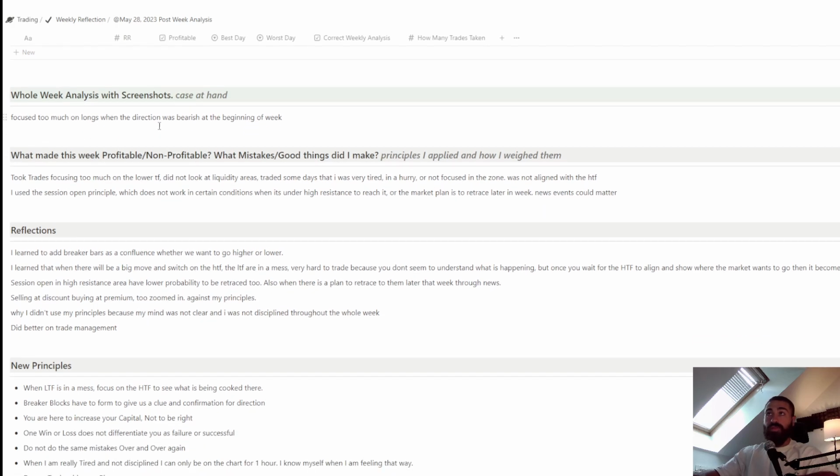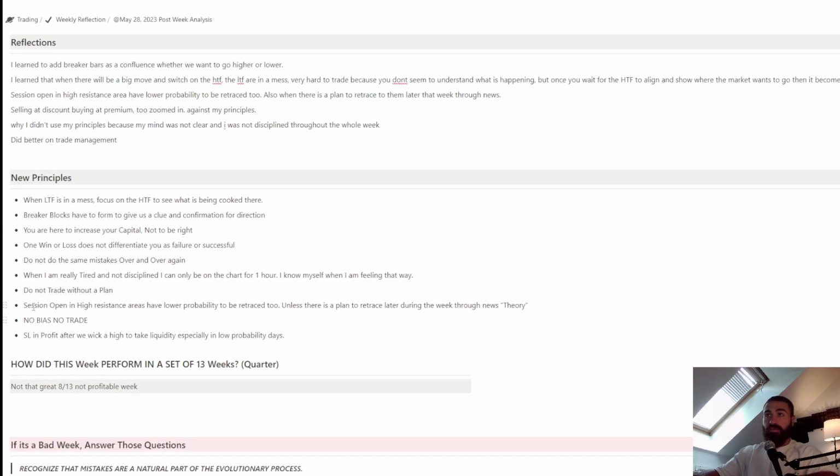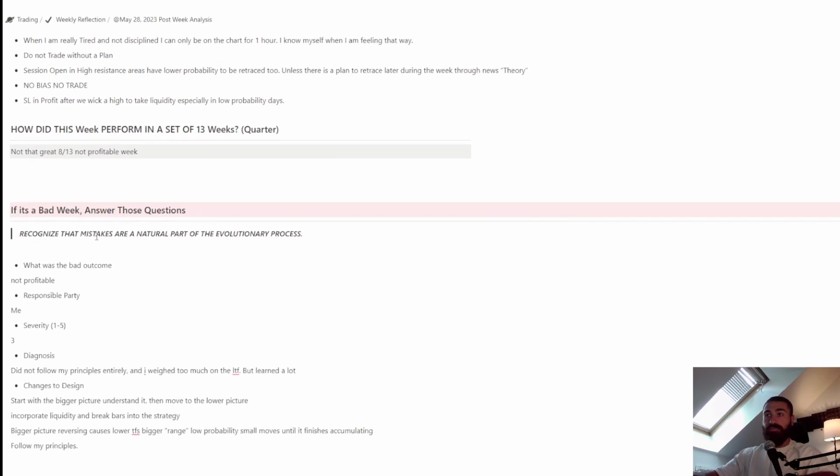Focus too much on longs when the direction was bearish at the beginning of the week. So these are mistakes that I write, and here are the principles that I learned from that week. For example, no bias, no trade. Do not trade without a plan. Do not do the same mistake over again. You are here to increase your capital, not to be right. Any principle that you think you struggled with, you can write it here.